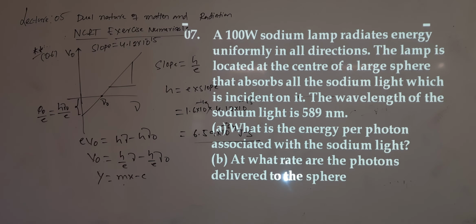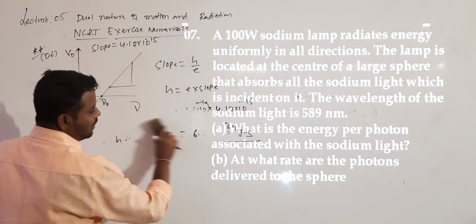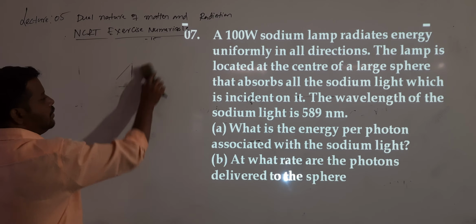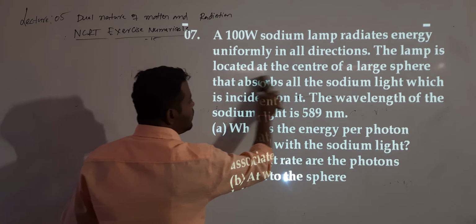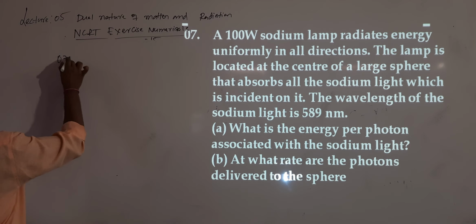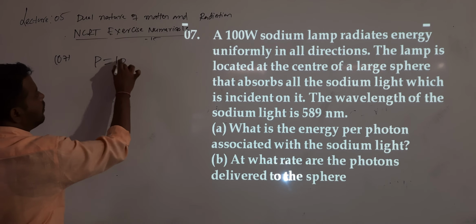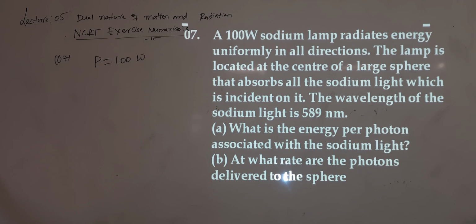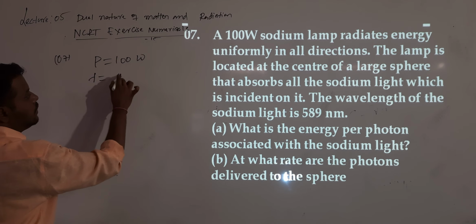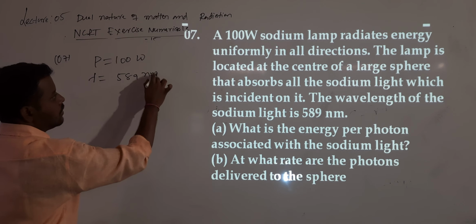Question number 6 is done. Next one, question number 7. It is a lengthy question, but the concept is simple. What is this question? A 100 watts sodium lamp radiates energy uniformly in all directions. The power value is 100 watts. The lamp is located at the center of a large sphere that absorbs all the sodium light which is incident on it. The wavelength of the sodium light is given as 589 nanometers.